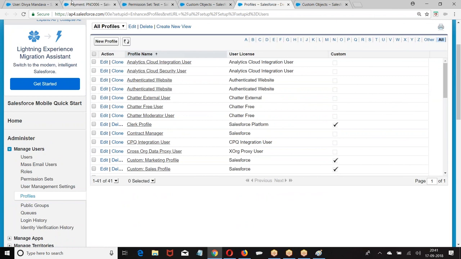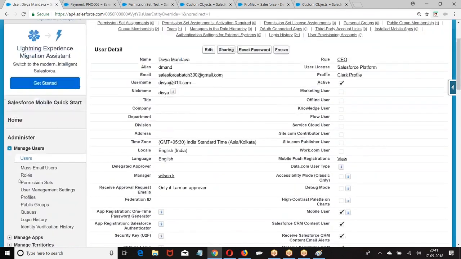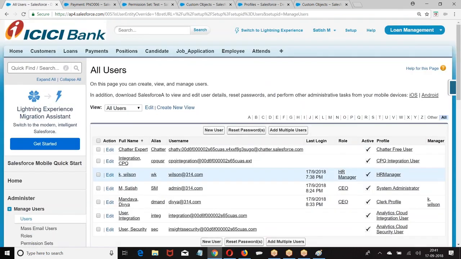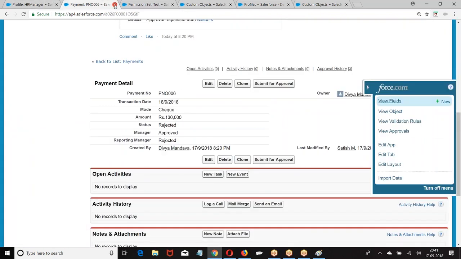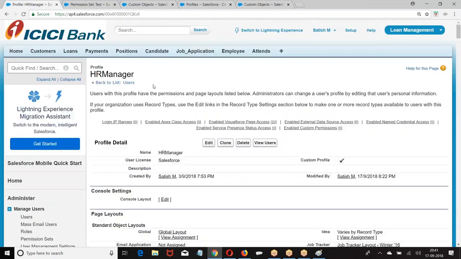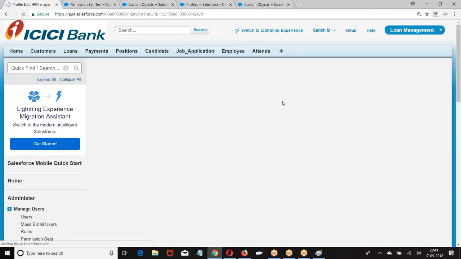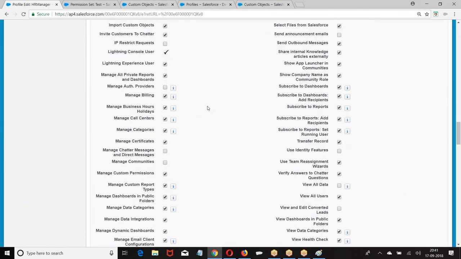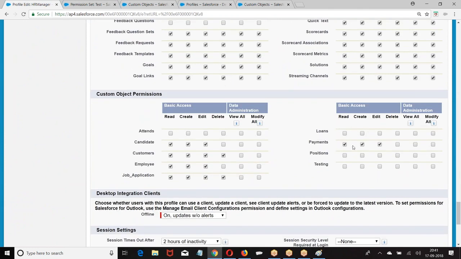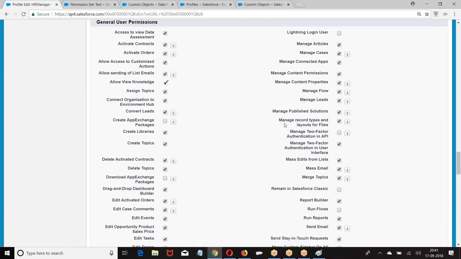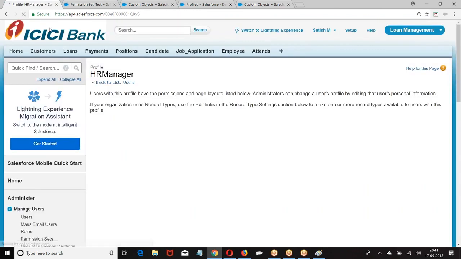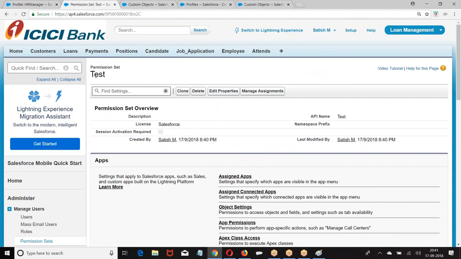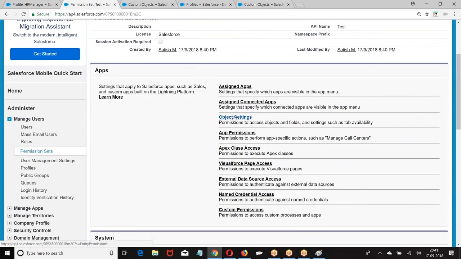What is the profile of Wilson? HR manager. From the profile level, I will remove the permission first. Edit. On the payment object, I am removing the permission. Okay. Now let me go to permission set, test permission, object setting.